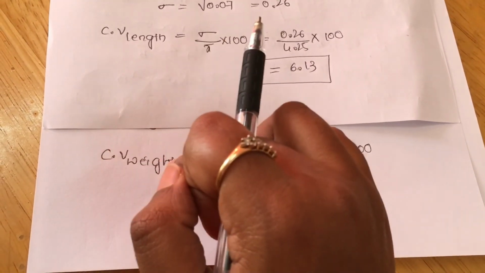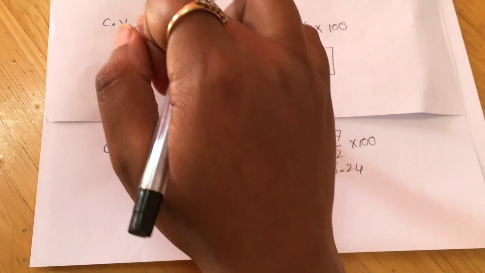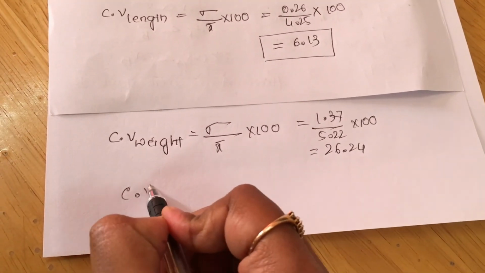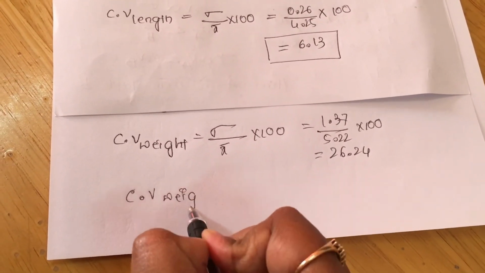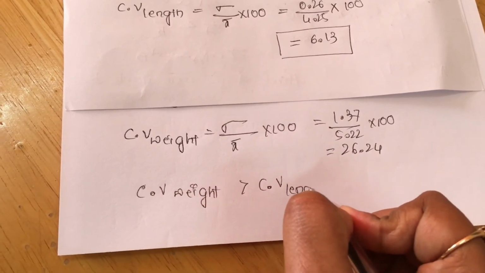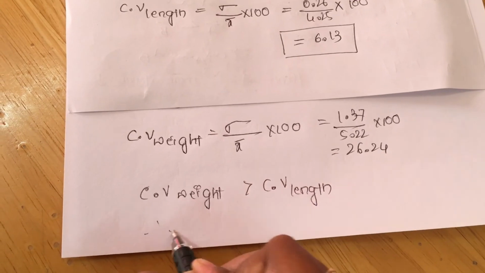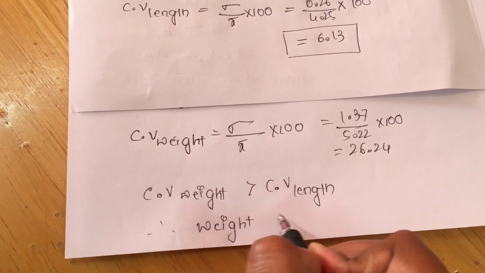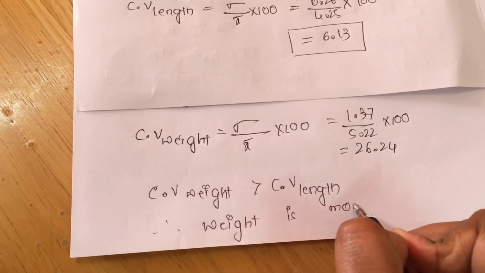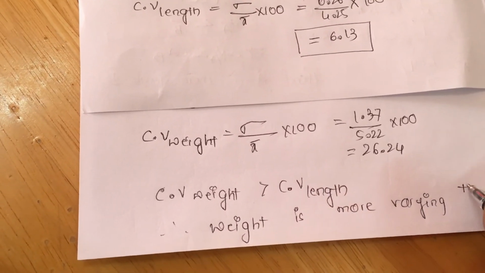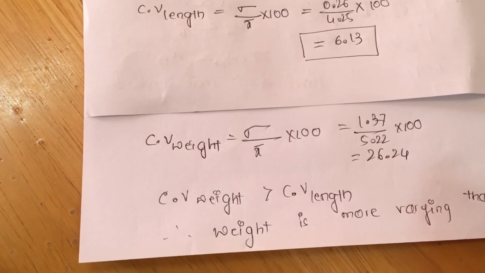Because the coefficient of variation of weight is greater than the coefficient of variation of length. Therefore, weight is more varying than length. I hope this is clear to everyone.